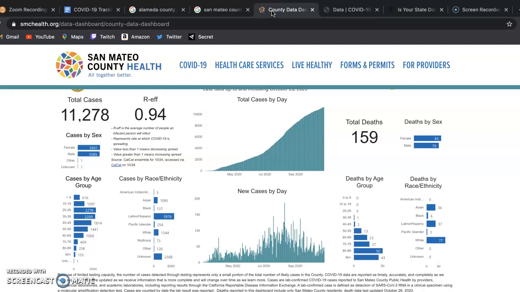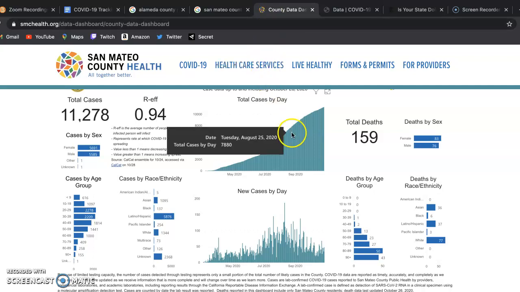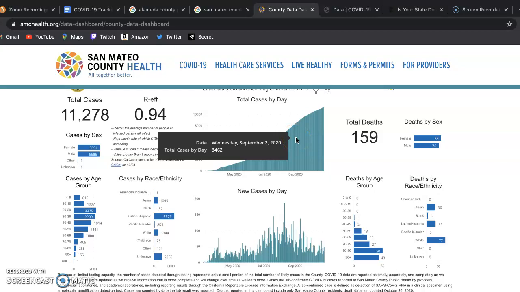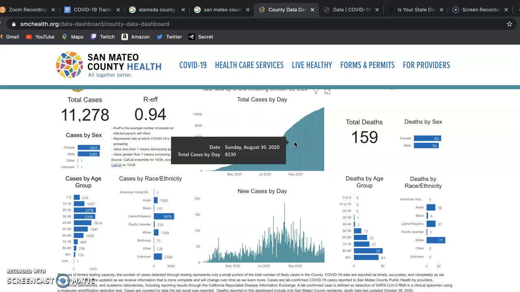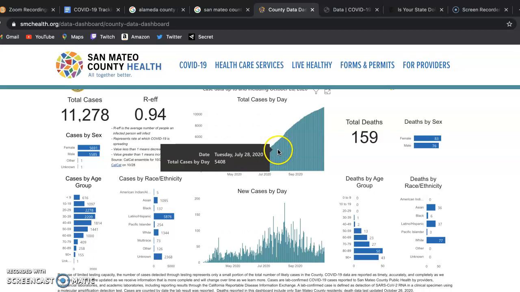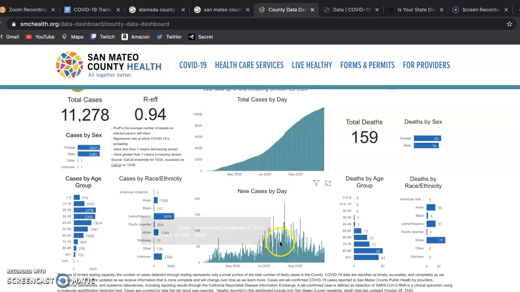So for my San Mateo County daily tracking, I actually use the San Mateo County Health website, which shows you the dates and the actual total cases by day and new cases by day. If you hover over a date, like right here, Sunday, August 30th, it shows you that the total cases on that day was 8,230. You can go back any day, so if I ever missed a day, I could go back and look for the day that I missed, and it tells you the total cases, and down here it shows you the new cases on that day.